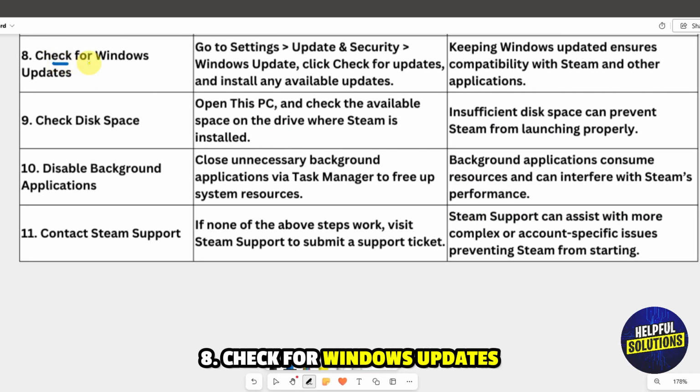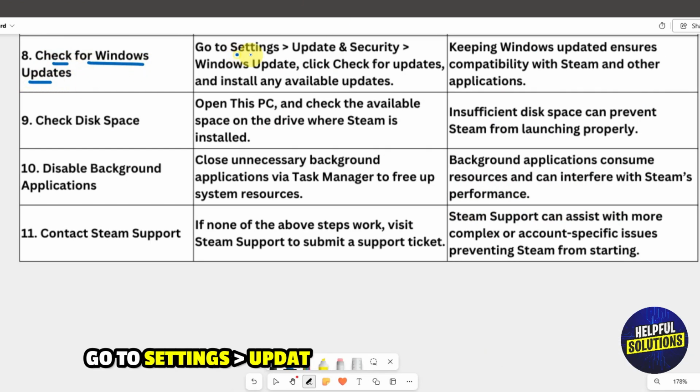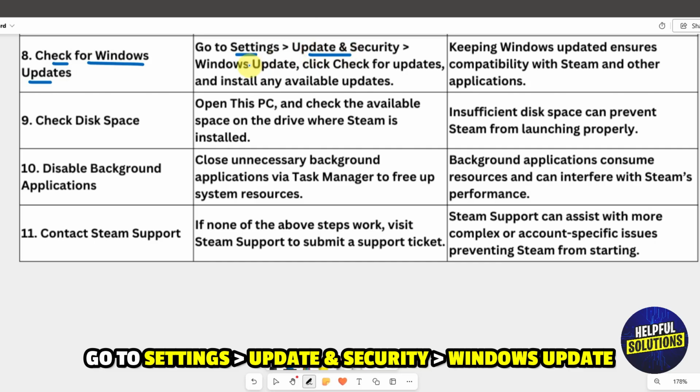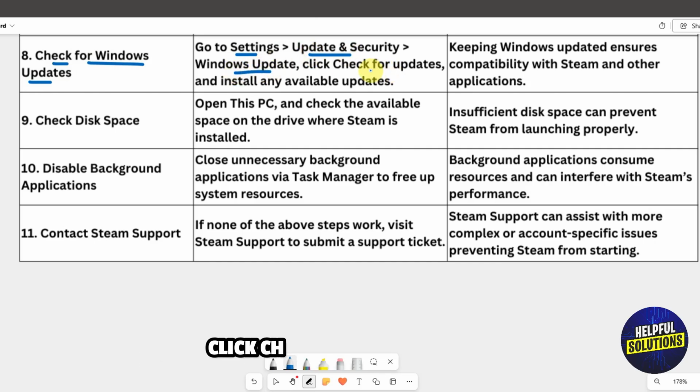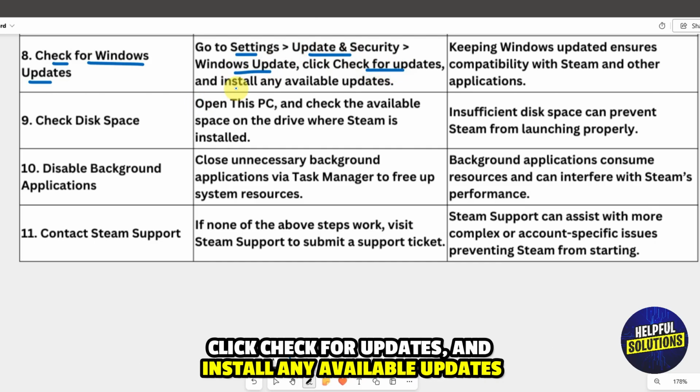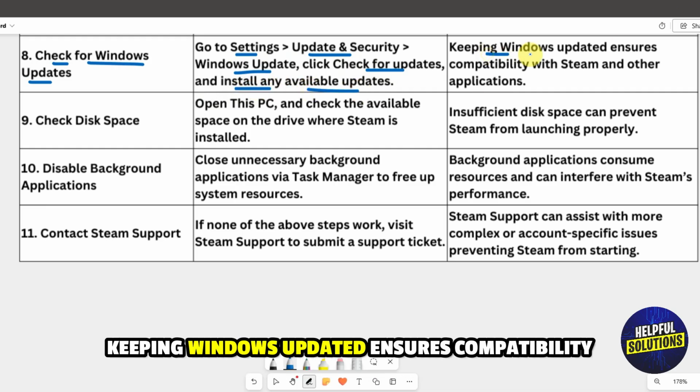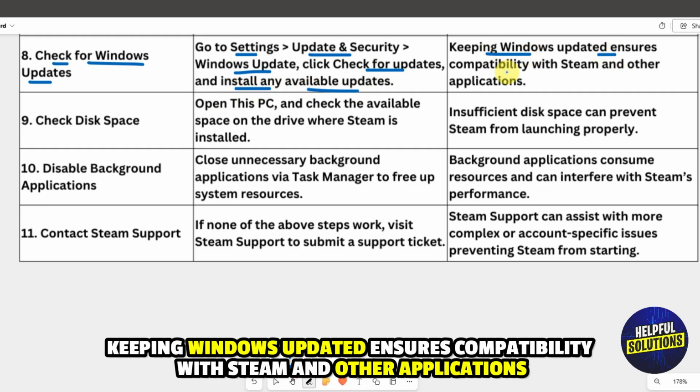Number 8. Check for Windows updates. Go to Settings, Update and Security, Windows Update. Click Check for updates and install any available updates. Keeping Windows updated ensures compatibility with Steam and other applications.